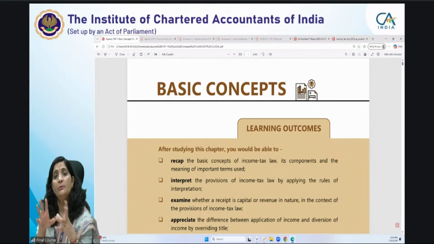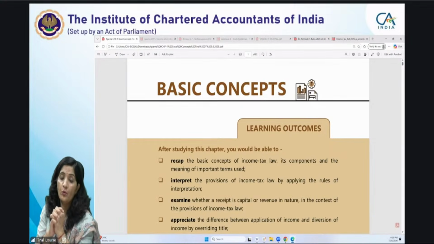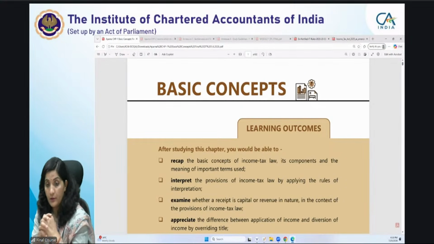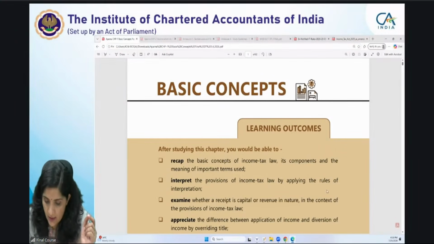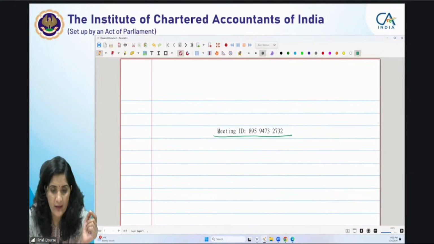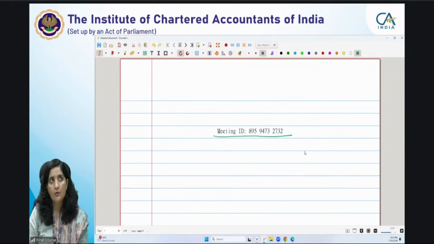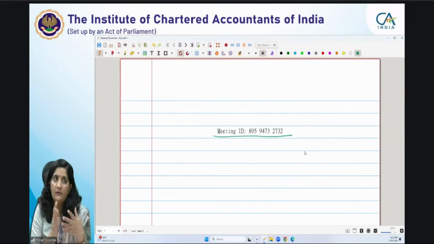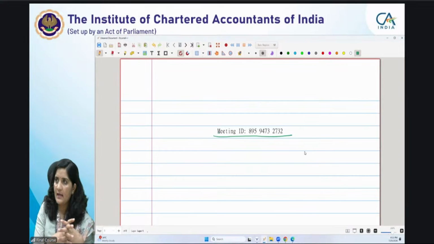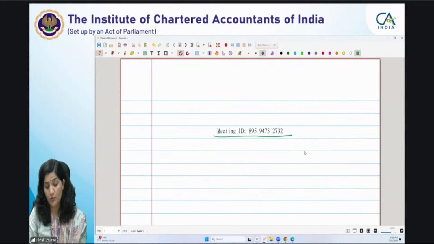Then definitely we will be moving forward to the next topic, that is income which does not form a part of total income. My plan for today is that I want you to join beforehand, because I want to make the session more interactive. I want to ask you how much you have learned from the first chapter. Summarize this to me, so I can understand how much you have learned from the first two classes and what your difficulties are. And one more thing I want to know from you.